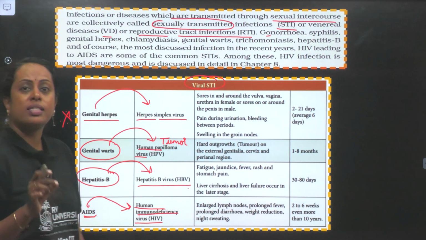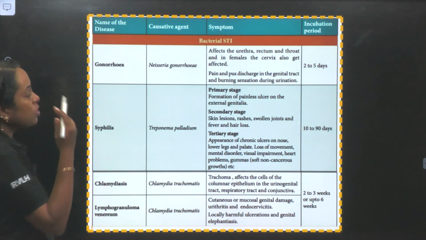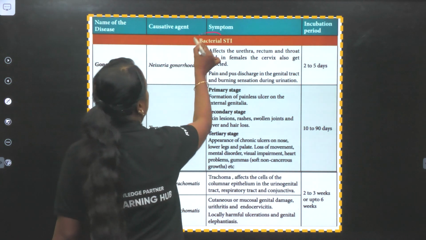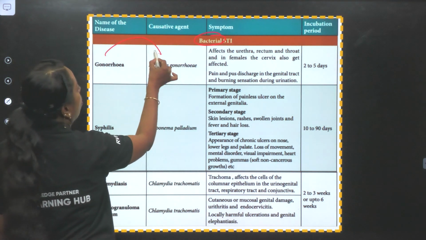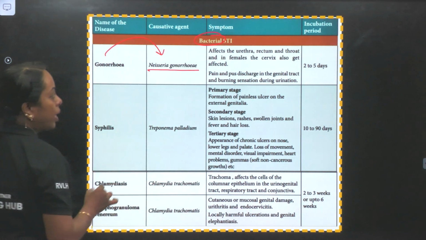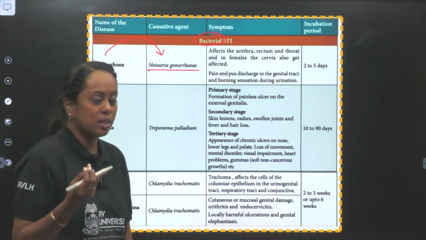So, make a note of that sentence which is present in your NCERT part. Next. Name the disease which is caused by bacteria. So the whole set we are going to go across is bacteria. Gonorrhea is caused by Neisseria gonorrhoeae. Okay. Now these are sexually transmitted diseases where there are certain